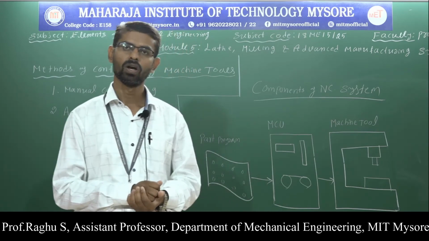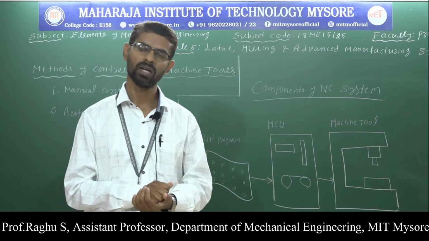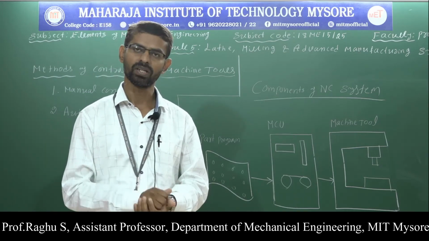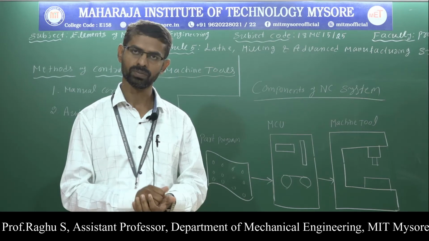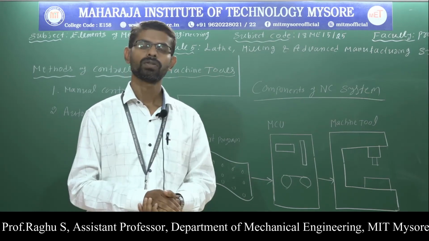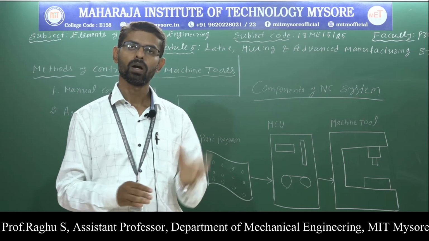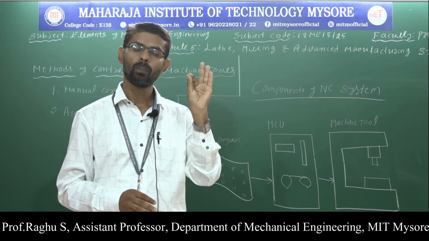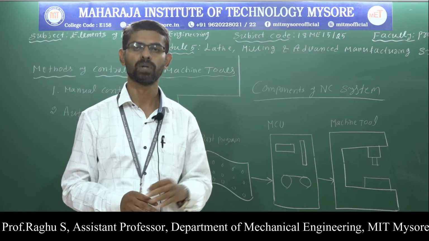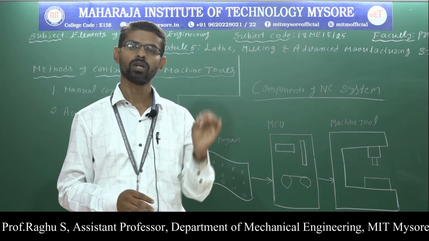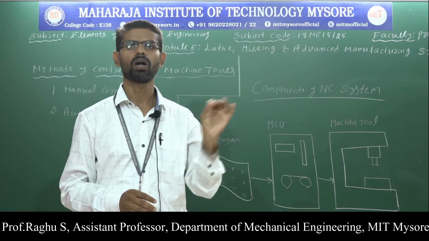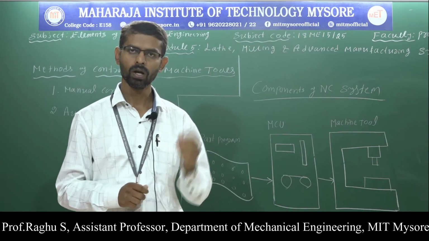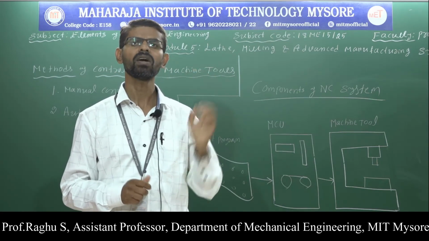Then applications. CNC machines are used in aircraft industries, machining industries, manufacturing industries, automotive industries. CNC machines are used when complex parts are to be produced, when parts require high accuracy and precision, when parts are too small or too big, and when parts are needed in a hurry.